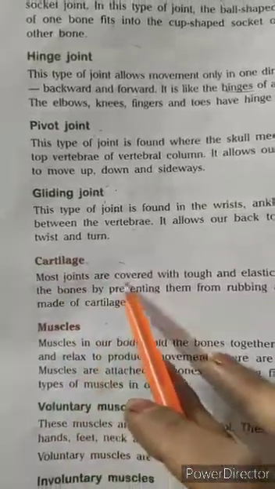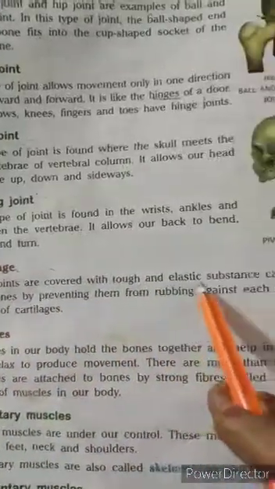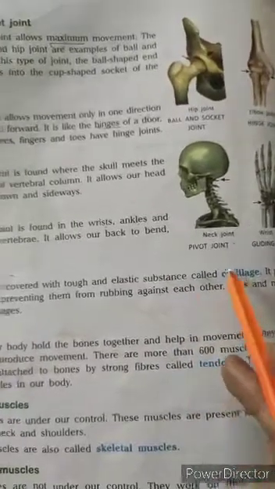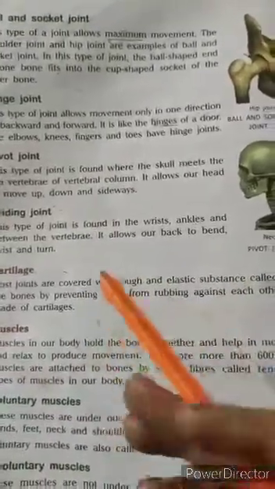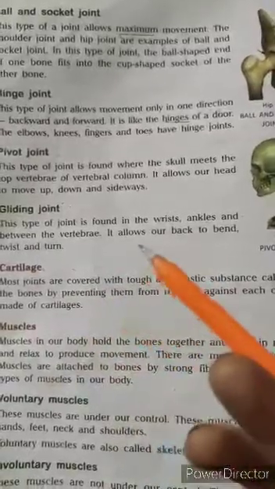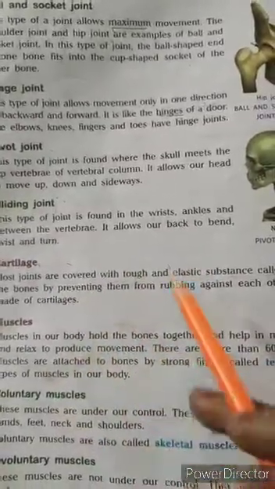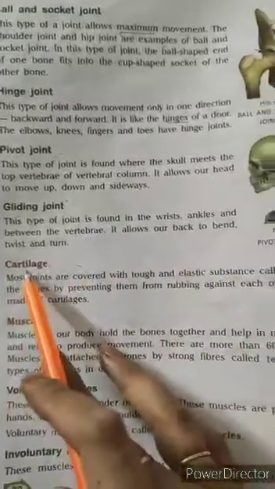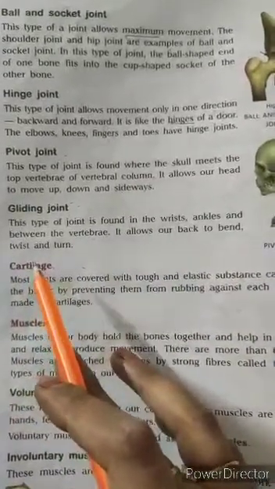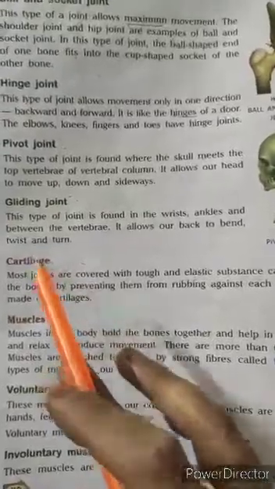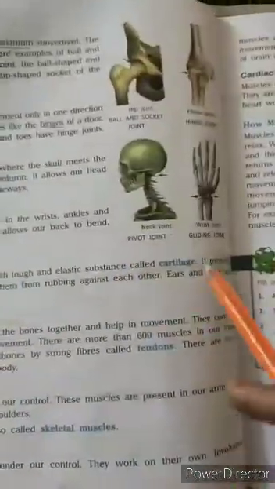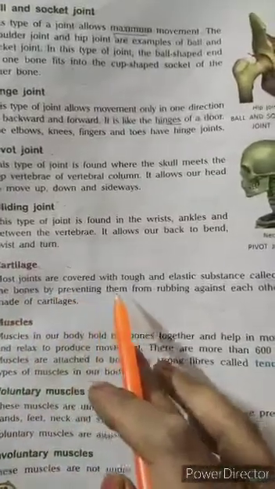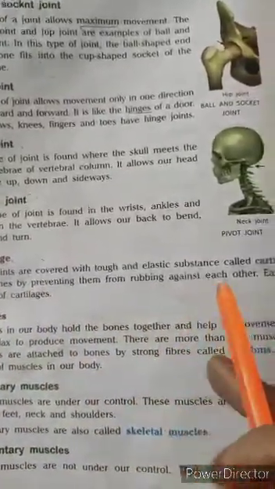Most joints are covered with a tough and elastic substance called cartilage. Means our joint is protected by a tough and elastic substance. Elastic means anything which is flexible. So this tough and elastic substance is called cartilage. Cartilage protects our bones and joints. How does it protect? It protects the bones by preventing them from rubbing against each other.